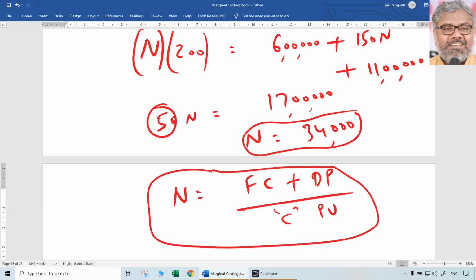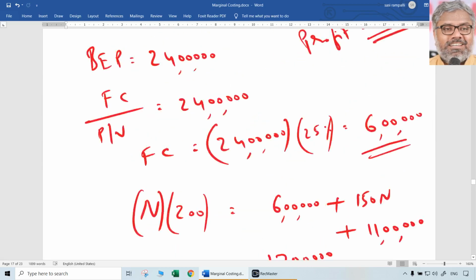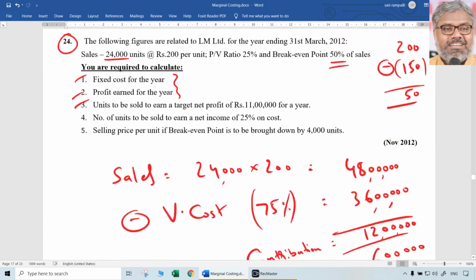But yes, now in exams, because we don't have to derive all this, straight away we can use this formula. What is the formula for finding out the number of units to be produced and sold in order to earn a desired profit? Fixed cost plus desired profit divided by contribution per unit. That's it. That is the answer for the third question.